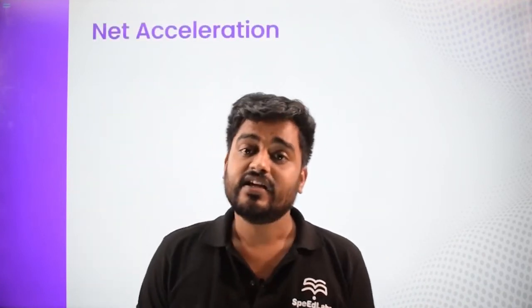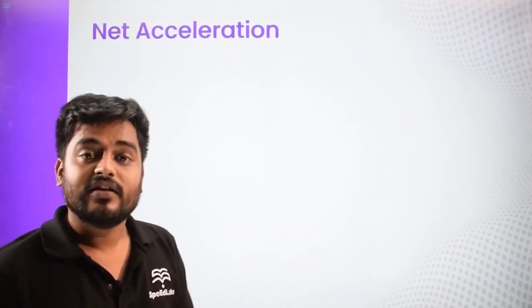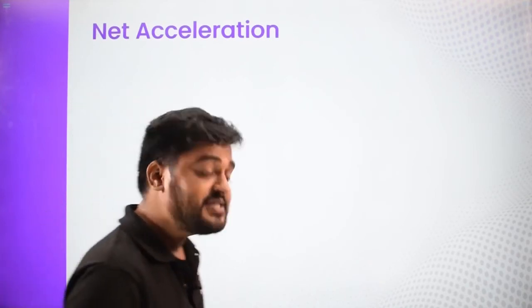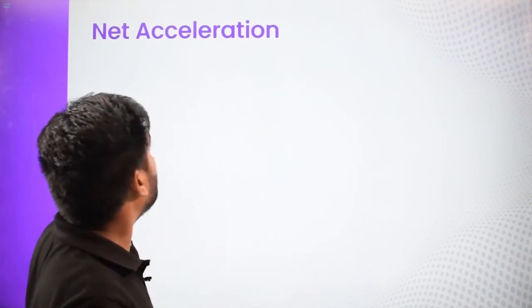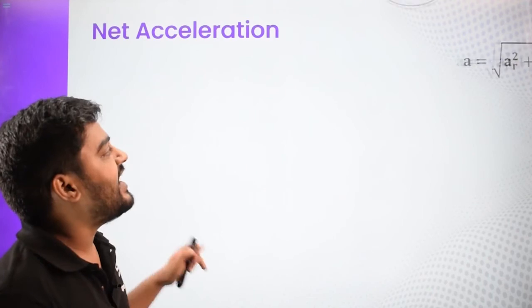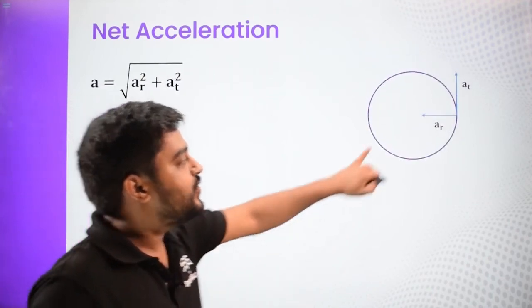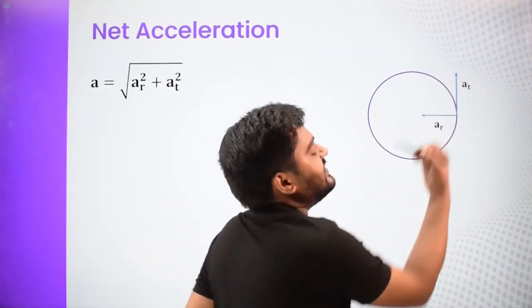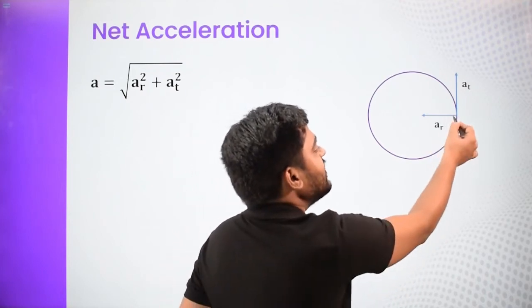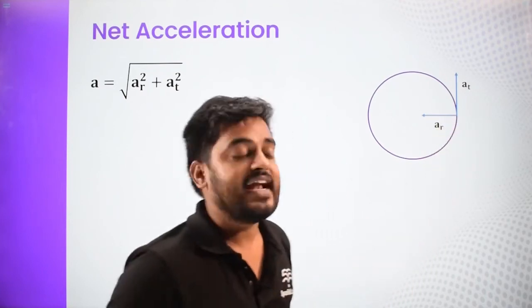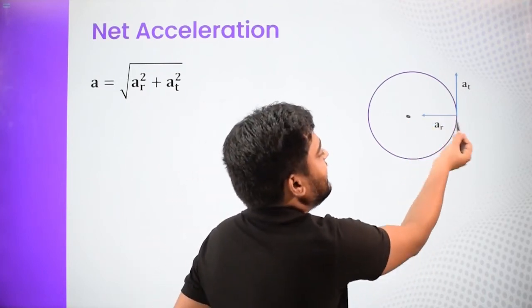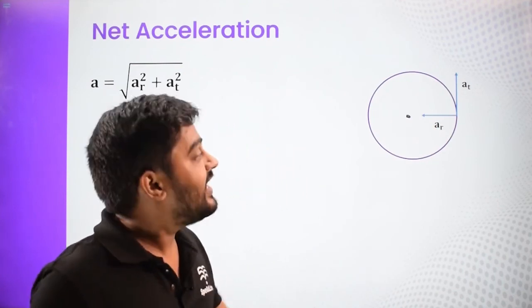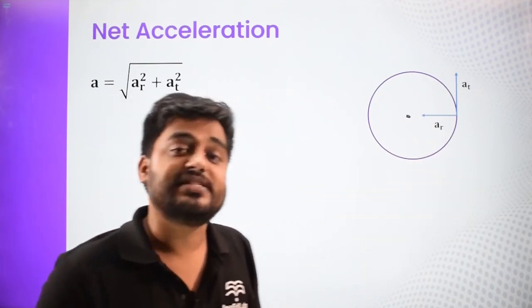But what about AT? Due to AT, the speed changes. For the net acceleration, there are two accelerations, AR and AT. AR is always directed towards the center of the circle. AT is always tangential if it is present.